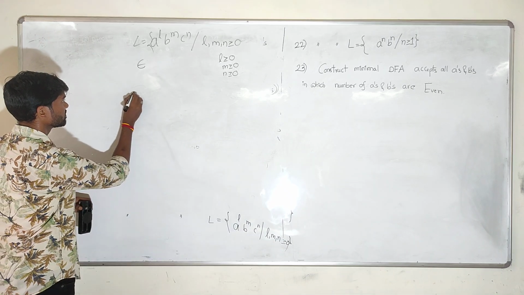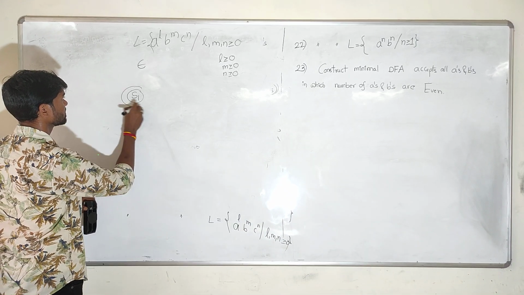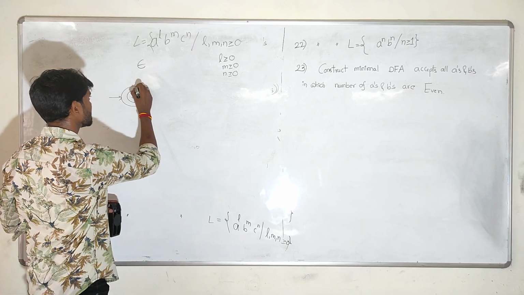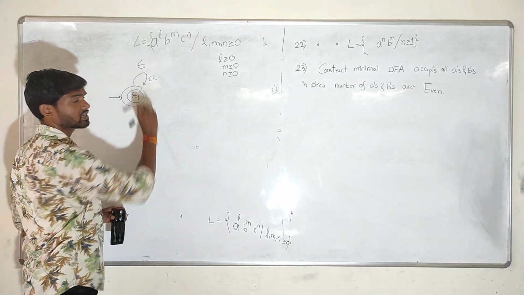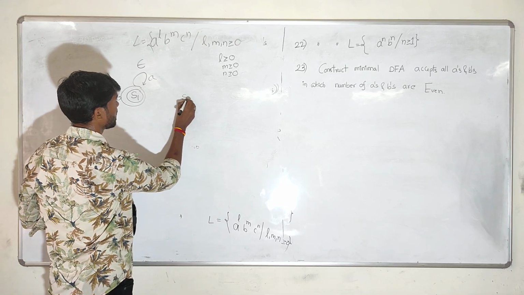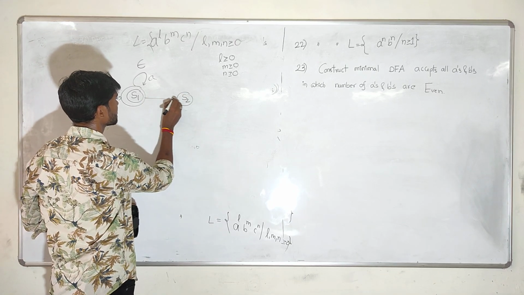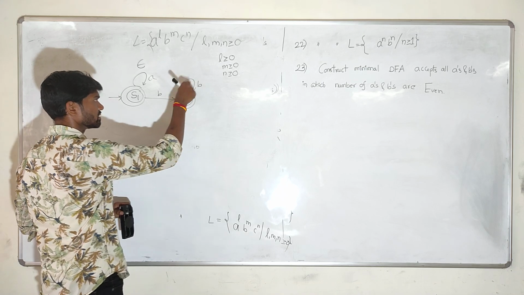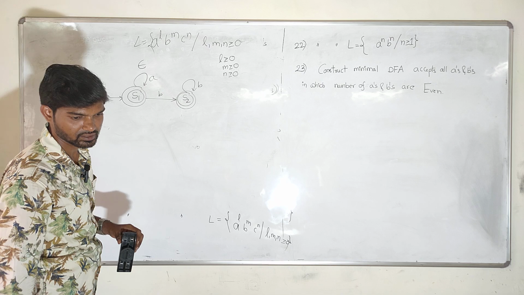So the minimum is epsilon, which means the starting state itself is a final state. And in the starting state, you will get any number of A's, there is no restriction. And on S1, if you give a single B, then there is no restriction, but it always ends with any number of B's.